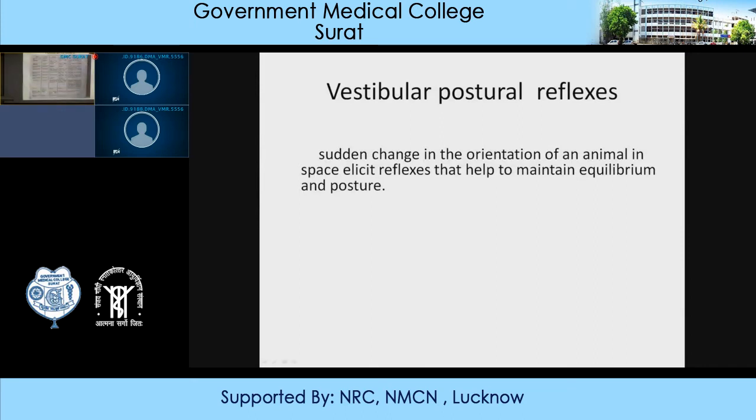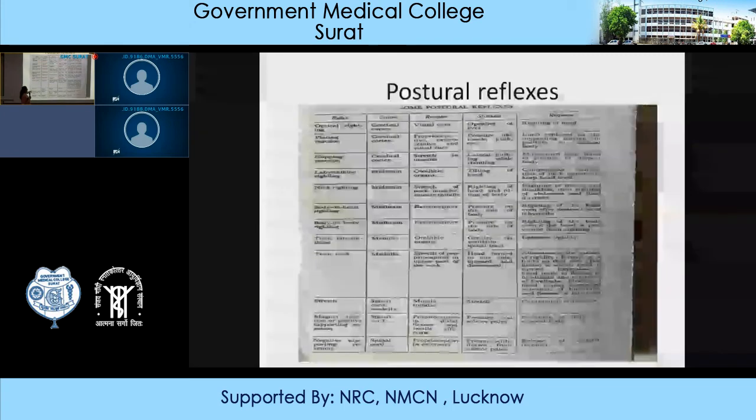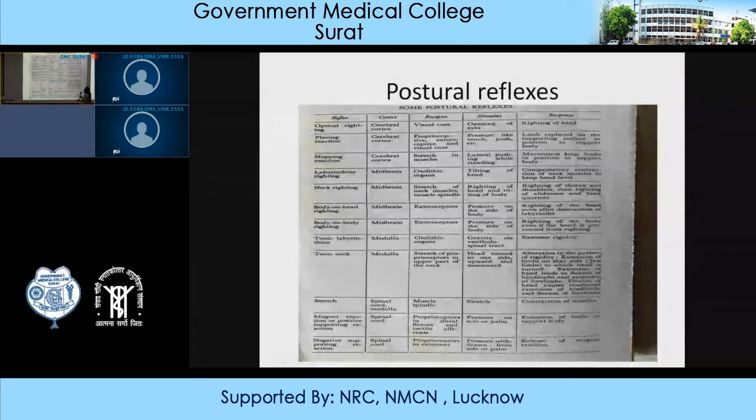Now these are various postural reflexes, and different types of postural reflexes are there, and this chart or this table is given in Chatterjee. I will just explain it to you. What does this represent? Okay, so when the experimental animals were taken, sections were made at different levels.